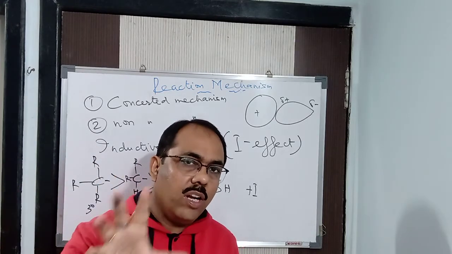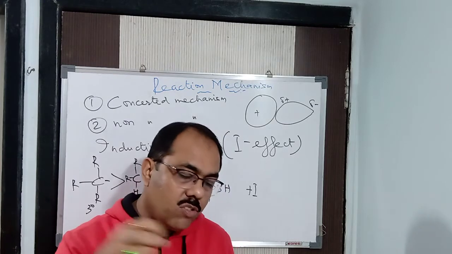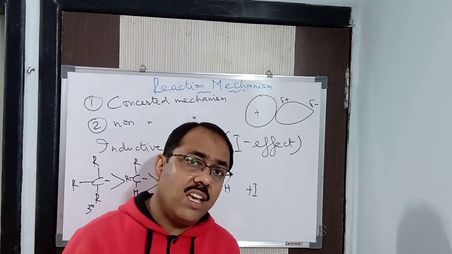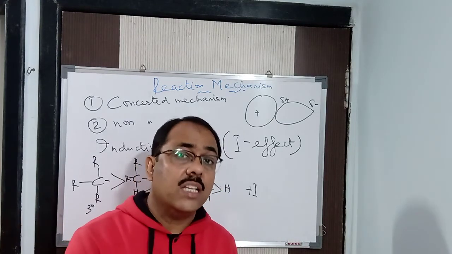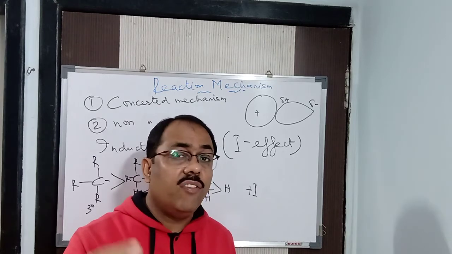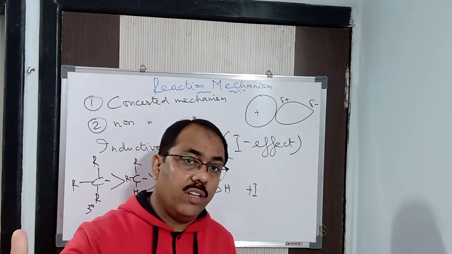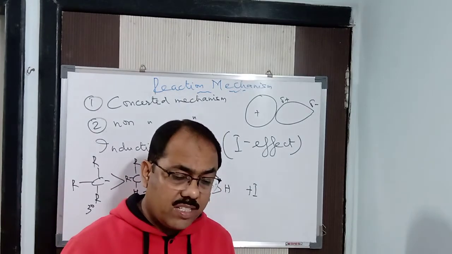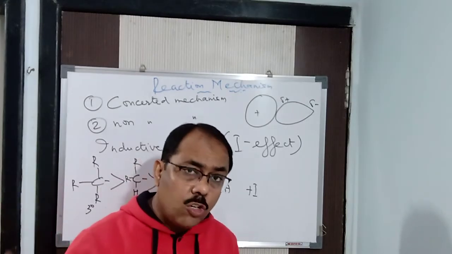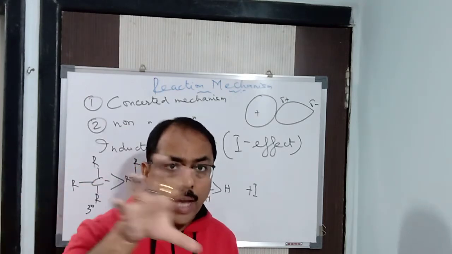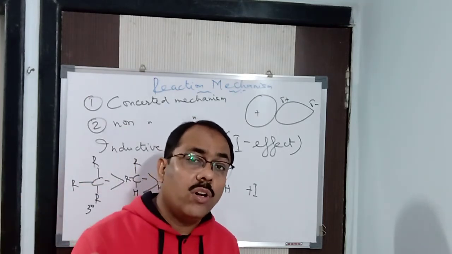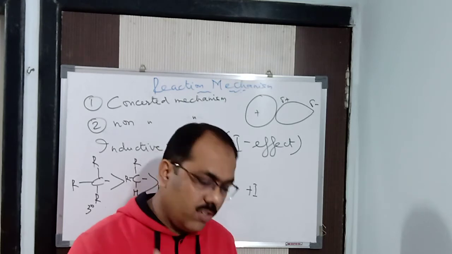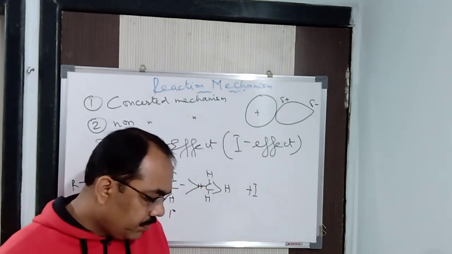Chlorine is more electronegative than carbon, so it pulls electrons towards itself. So CH3Cl is more reactive than CH4. The presence of different groups, with different electronegativity, makes it more reactive.